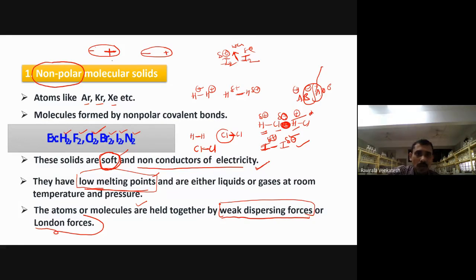Now, between these two iodine molecules, there is a positive charge and a negative charge. Now, between these two, what happened? Attraction forces are present here. Attraction forces are operating here. Because of these attraction forces, they have this soft nature and low melting point. Now, what do you call these attraction forces? Dispersion forces or London forces, you can call this one. Okay.